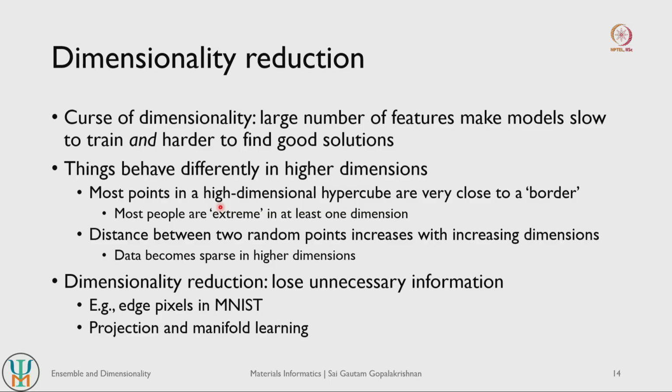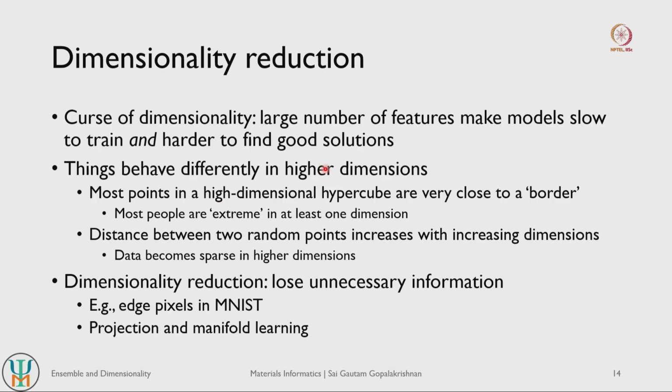If you now calculate the same probability for a point being close to one of the faces of a cube, so let us say we took a square of dimension 1 and now we increase the dimensionality and take a cube of dimension 1, the probability will actually increase, right. In the square it is about 0.04%, and in a cube I think it is around 0.16% or something like that.